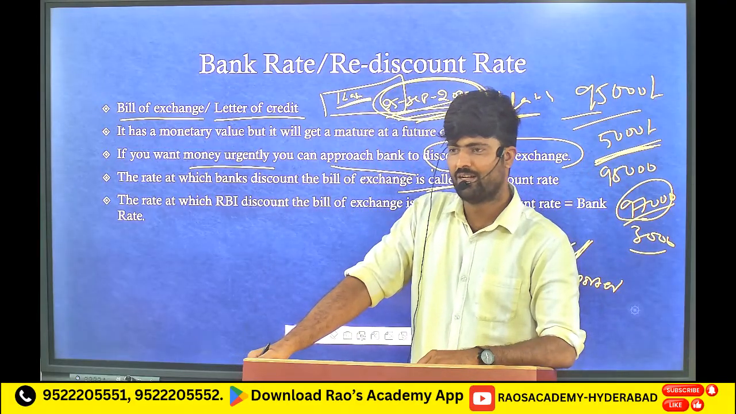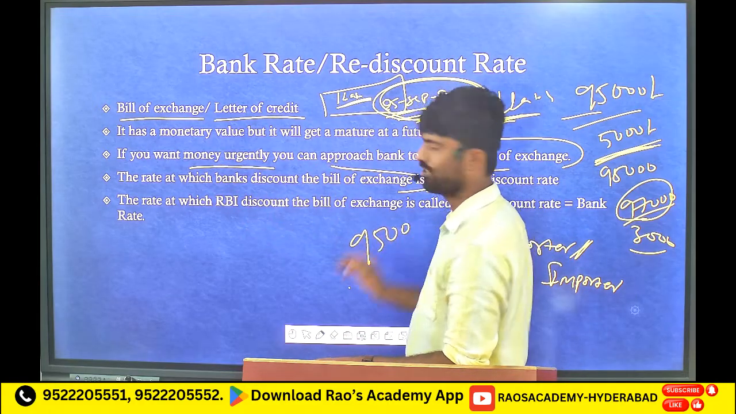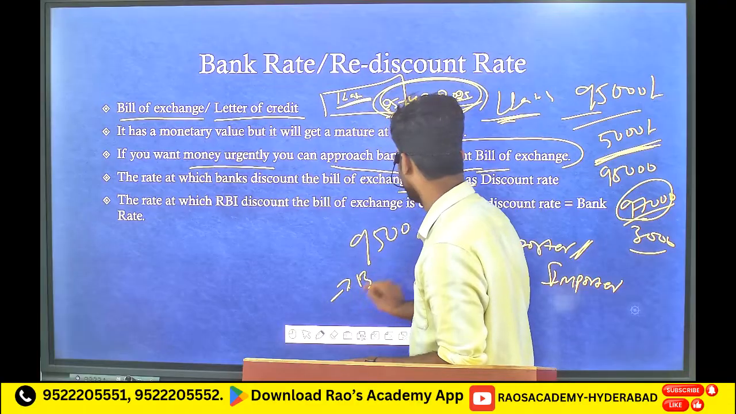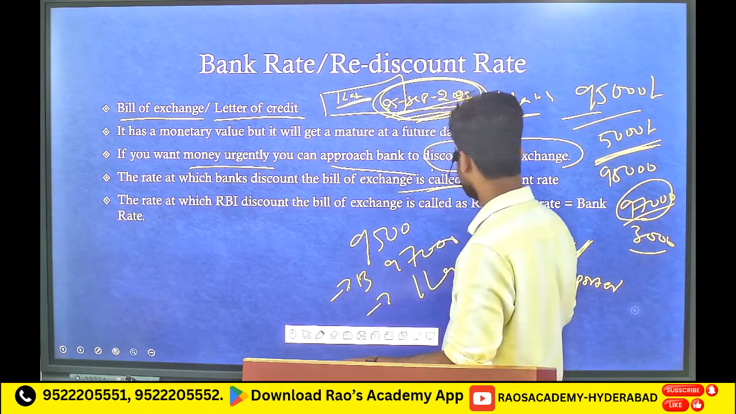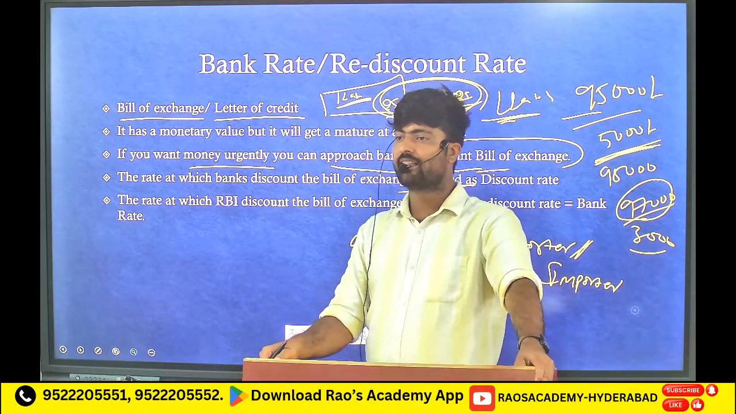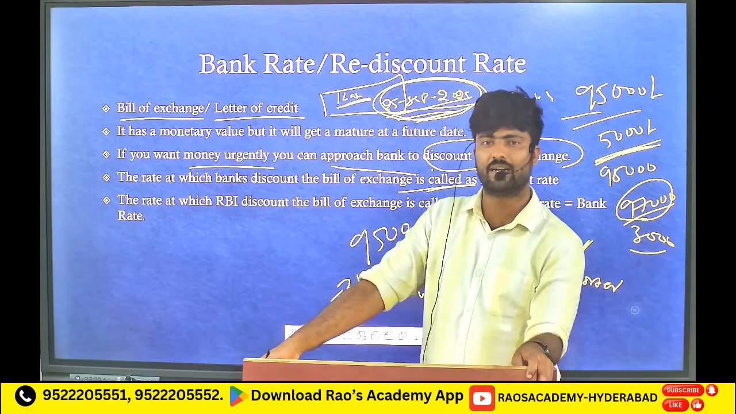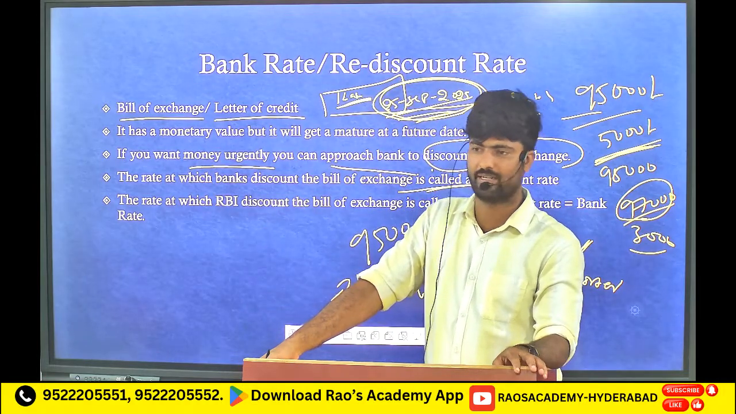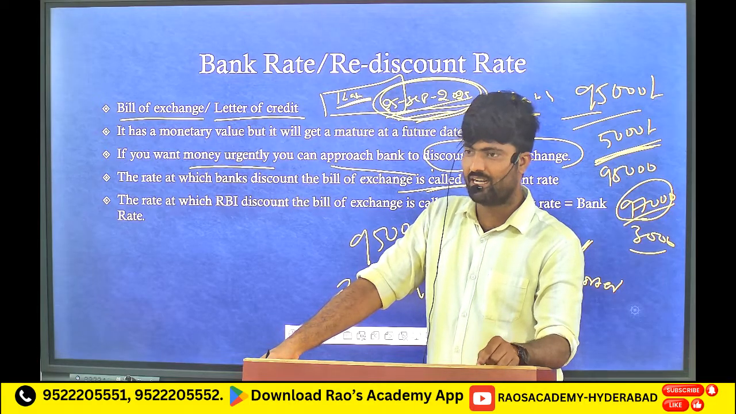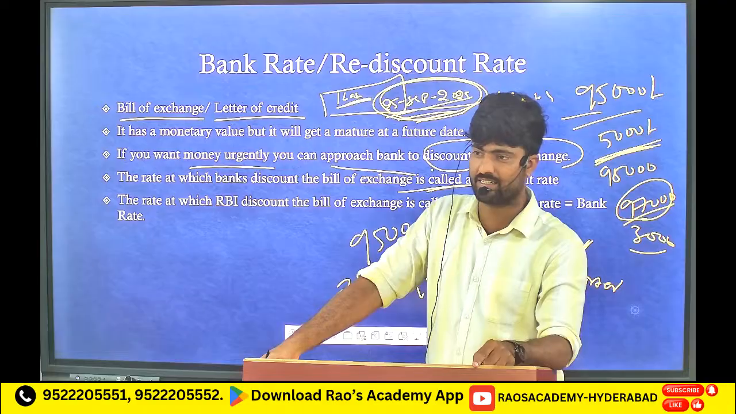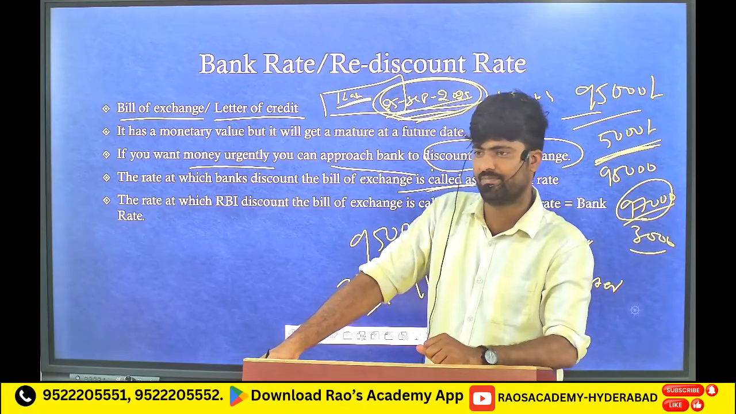So the exporter receives 95,000, the bank receives 97,000, and RBI receives 1 lakh. The rate at which RBI discounts the bill of exchange from that bank, that rate we will call the bank rate. The rate at which RBI discounts the bill of exchange from the previous bank, that rate we will call the bank rate.